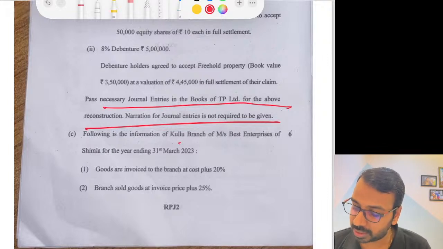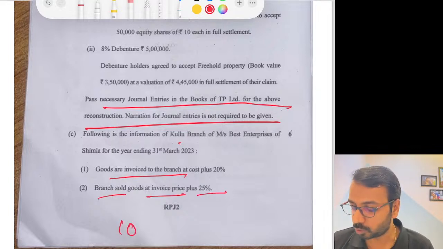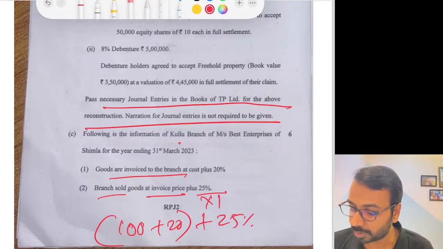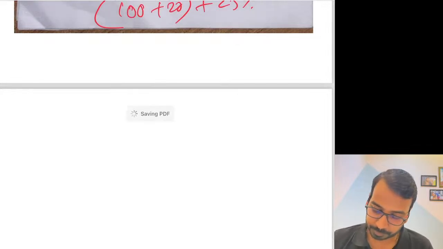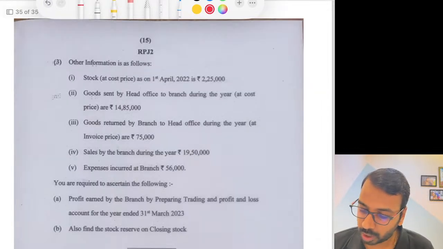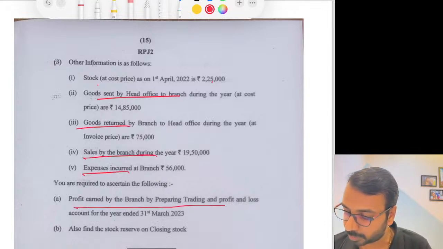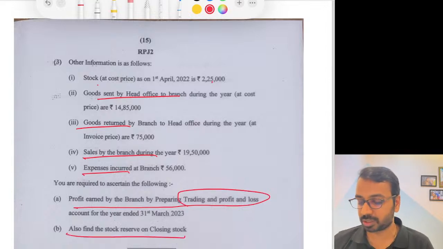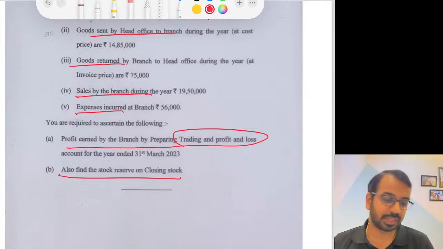Then the following is the information of Kullu branch. Goods are invoiced to the branch at cost plus 20%. Branch sold at invoice price plus 25%. So 100 plus 20, and on this plus 25%, or you will say multiplied by 1.25. That is the selling price. Stock at cost price so much, goods return, sales by branch, expenses. You are required to calculate the profit earned by the branch by preparing trading and profit and loss account and find the closing stock reserve. A simple question; generally in branch accounting they have very complex questions. Here it is a very simple and straightforward question.